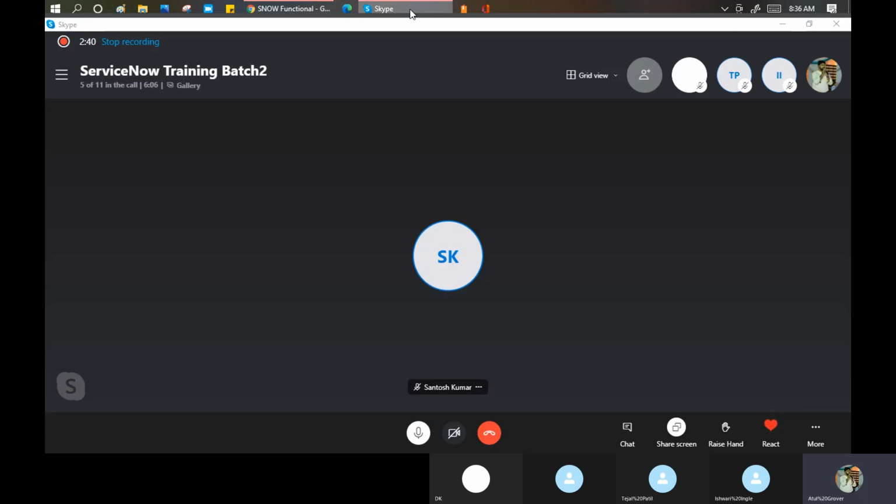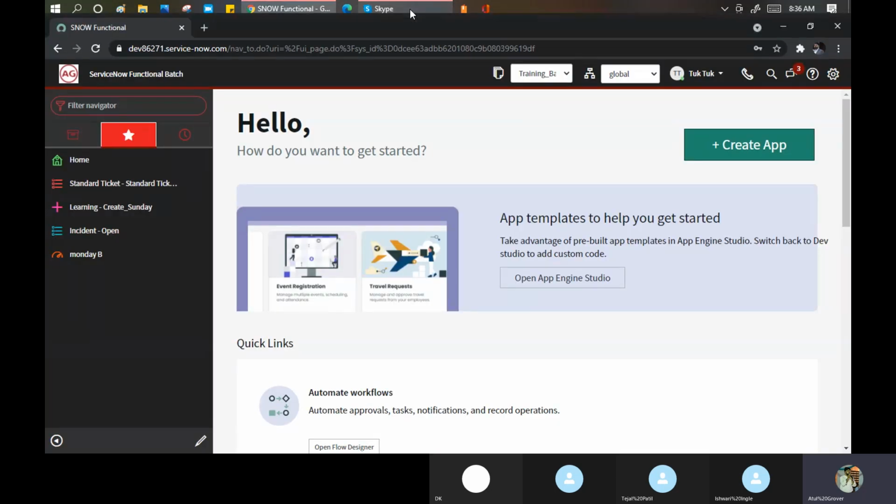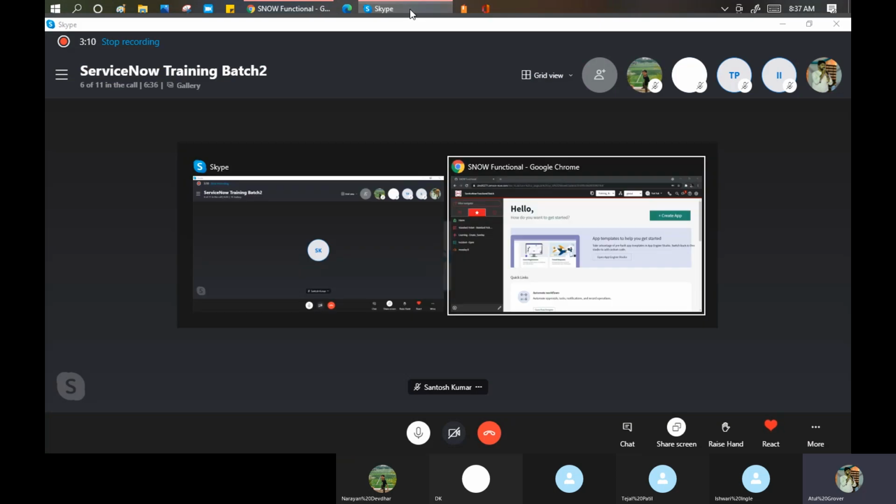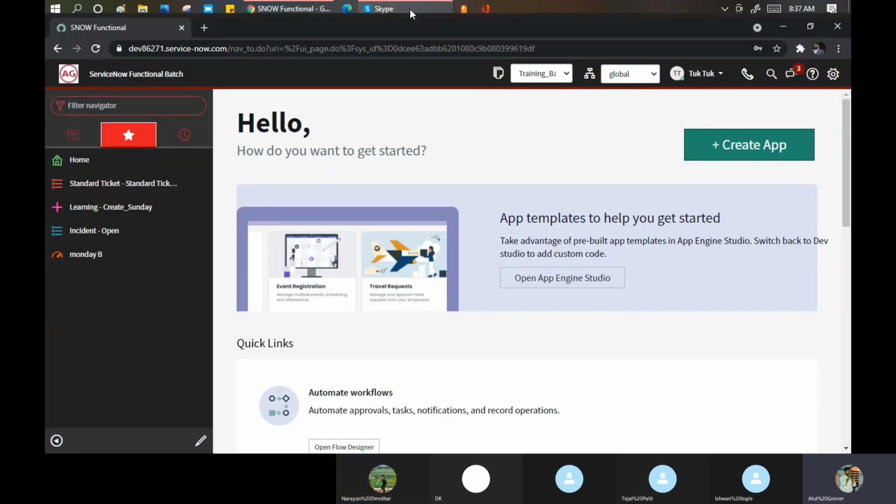So who is requesting, and who is requesting on behalf? These things matter because in this case Tejal places an order for Ishwari. Ishwari is not bothered about any notification. Ishwari is bothered about when it will be delivered and when she will come to pick it up. Tejal is bothered about all these things: whether it is dispatched or not, whether it is going out for delivery or not. So these things need to be configured into the system.